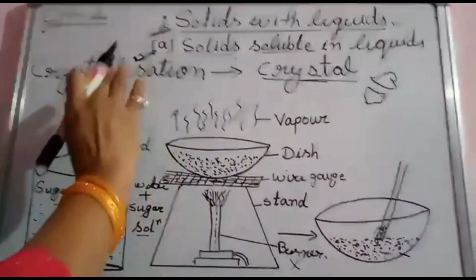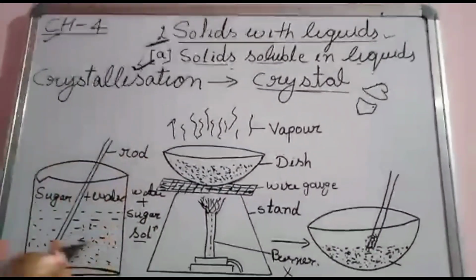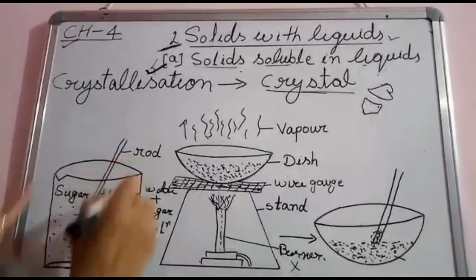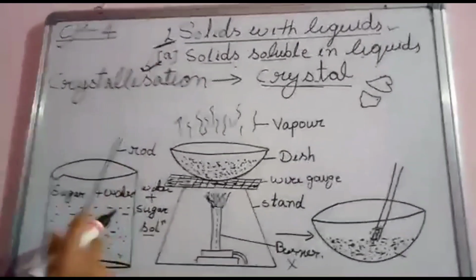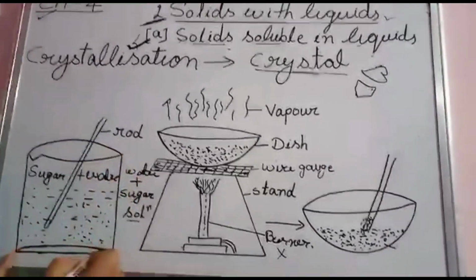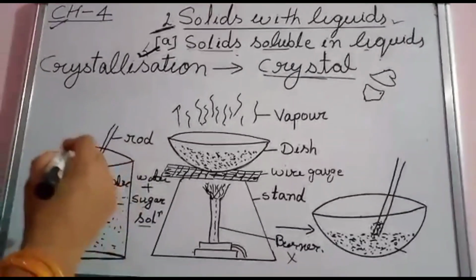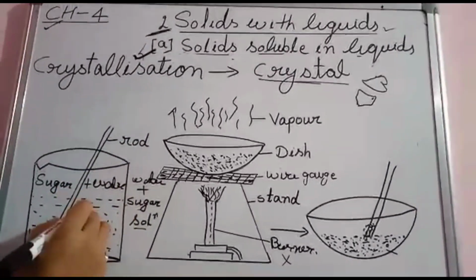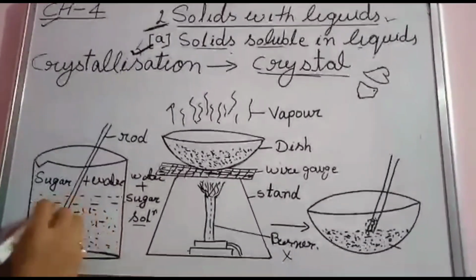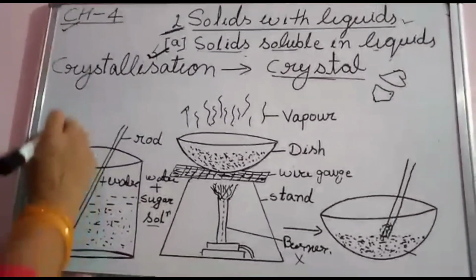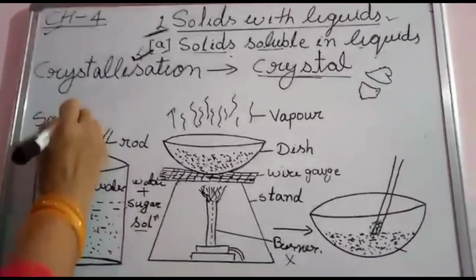In this process also we make a solution of sugar and water. In which we take a beaker. This is a beaker having water, and we dissolve 3, 4, 5, 6 or 7 spoons of sugar into this water and make a saturated solution.